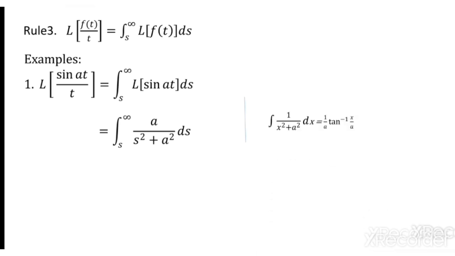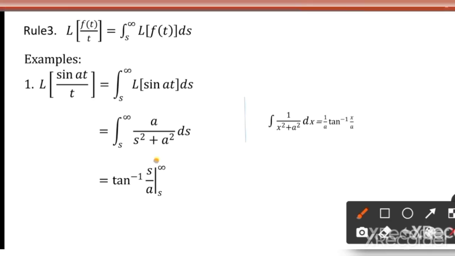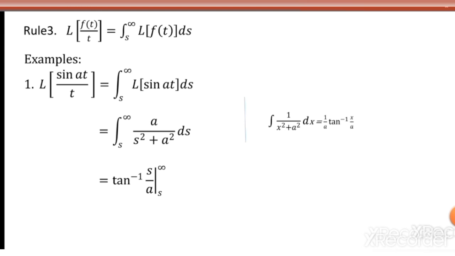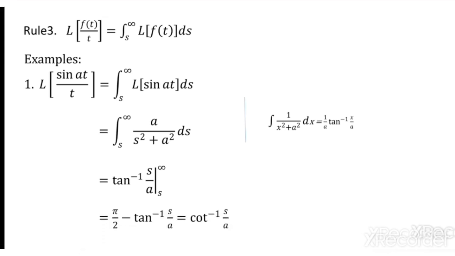Since a is constant, you have a into 1 by a, which anyhow cancels. So tan inverse s by a, apply the limit, upper limit minus lower limit. When s is infinity, we have tan inverse infinity. Tan inverse infinity is pi by 2, minus tan inverse s by a. But pi by 2 minus tan inverse s by a is cot inverse s by a. We know the result: pi by 2 minus tan inverse theta is cot inverse theta.